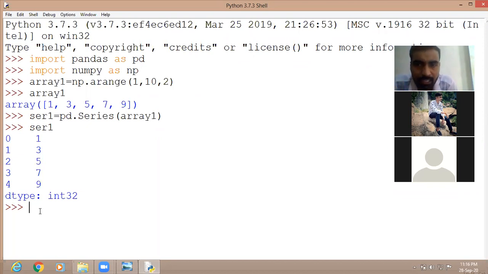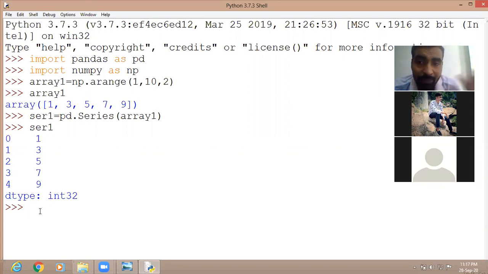Okay, this is the way how we create a series by using a one-dimensional array according to the definition as I told. But remember that array is a collection of similar type of data.